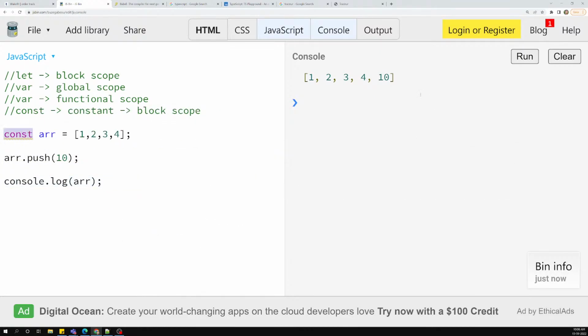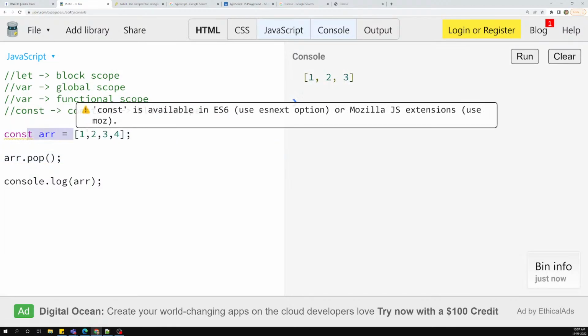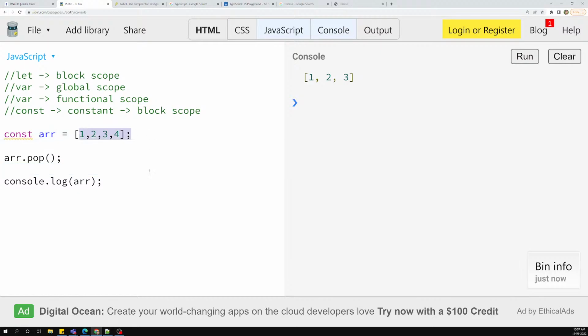Now the meaning of the constant has been changed. Why? Because the values of this constant array should always remain constant, it should not change. But here it is changing. So 10 has been added. If I want to remove it, I can remove it. If I try to change the values, I can change them also. That means, like a normal variable, I am able to manipulate this array.